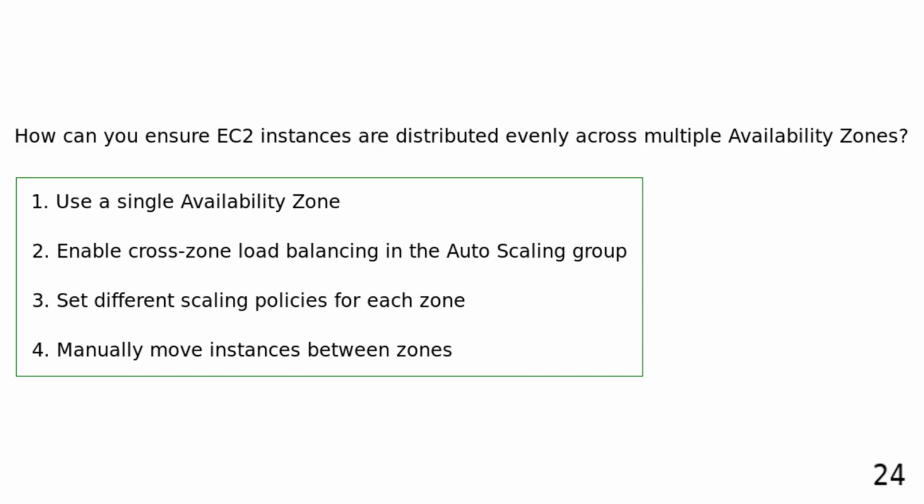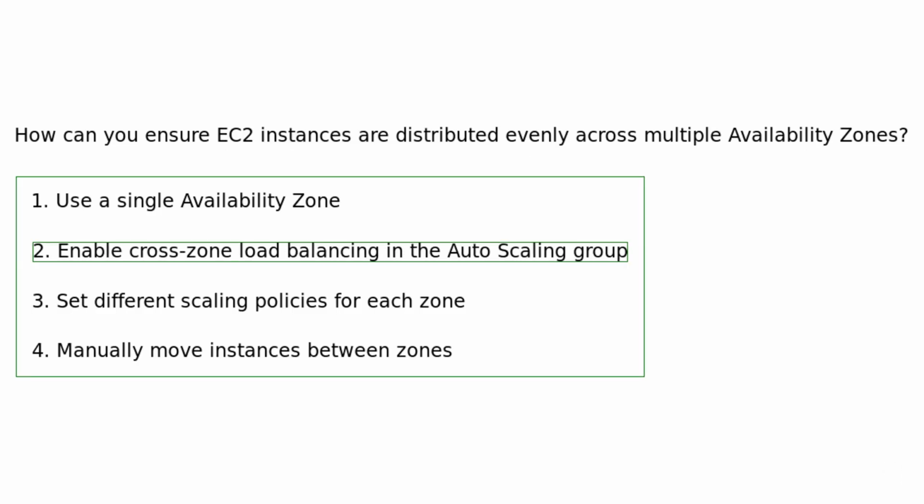How can you ensure EC2 instances are distributed evenly across multiple availability zones? Use a single availability zone. Enable cross-zone load balancing in the auto-scaling group. Set different scaling policies for each zone. Manually move instances between zones. Enabling cross-zone load balancing ensures that EC2 instances are distributed evenly across multiple availability zones.